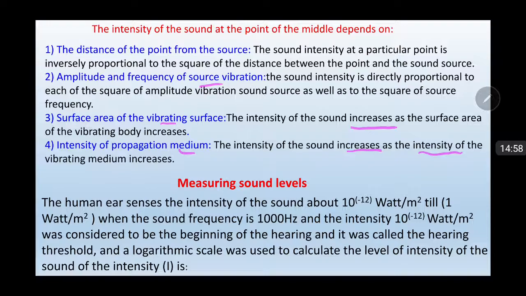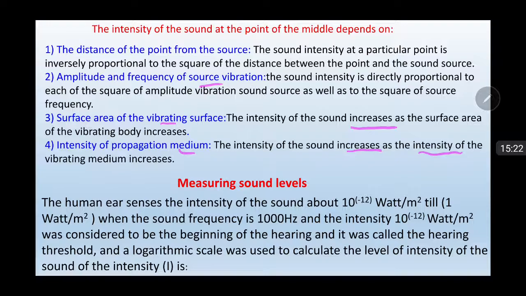The intensity 10 to the power negative 12 watt over meter squared was considered to be the beginning of hearing, and it was called the hearing threshold, and a logarithmic scale was used to calculate the level of sound intensity.